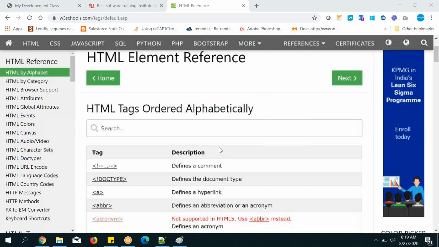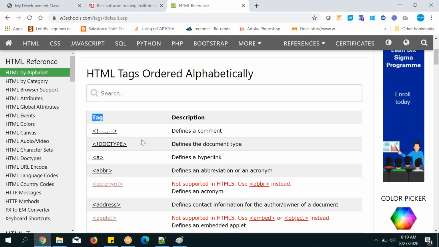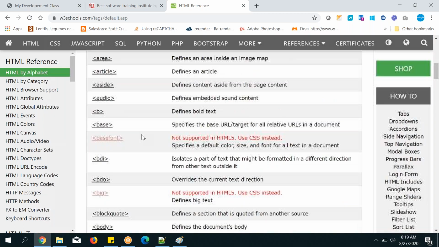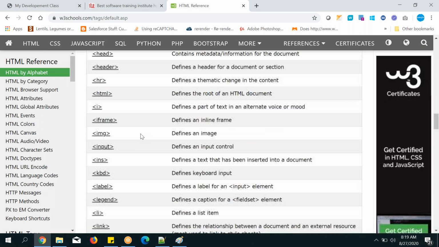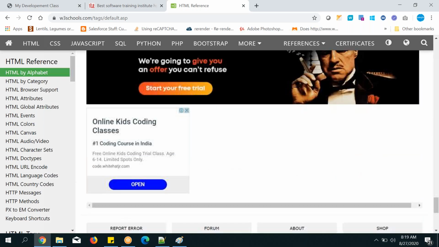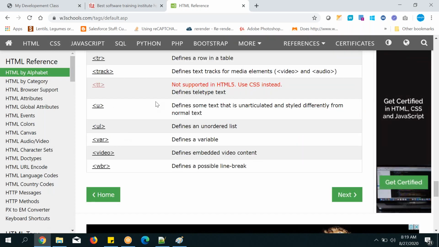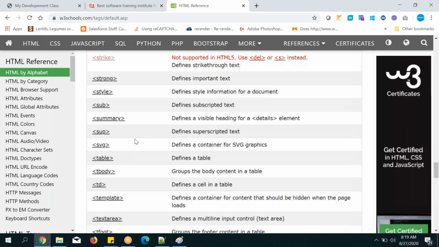So like that you can get these tags, and everyone can use any one of the tags from here. Those are given by W3Schools. There is an organization, W3C, and in that everything is given and updated. All those things will be available. You don't need to go there and check it. W3Schools is enough for you.